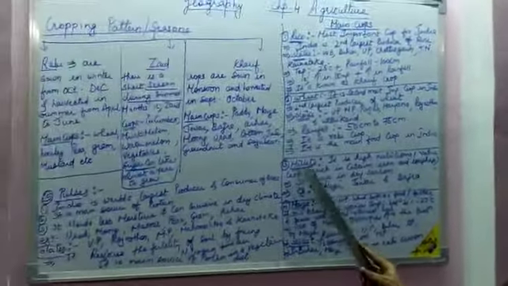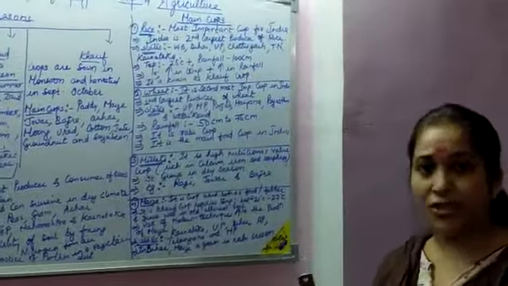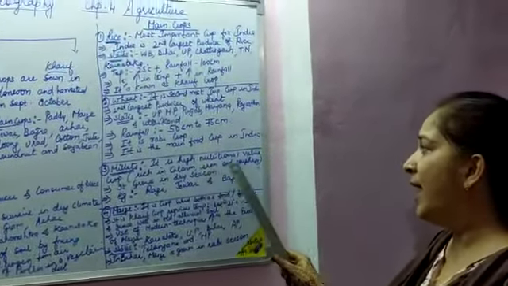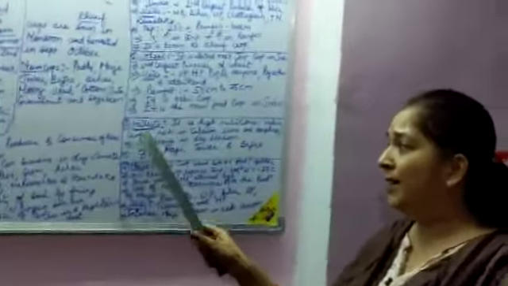Now next is your millets. It is a high nutritional value crop that is rich in calcium, iron and roughage. It grows in the dry season and examples of millets are ragi, jowar and bajra.